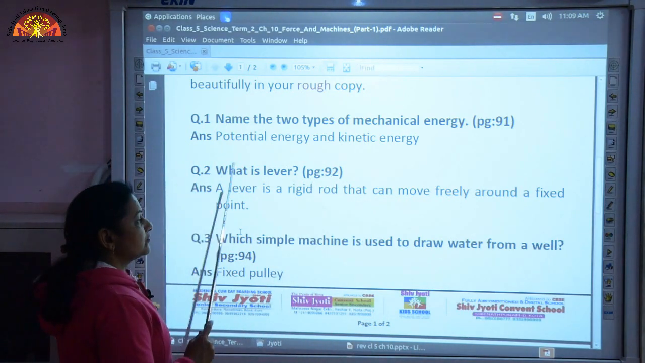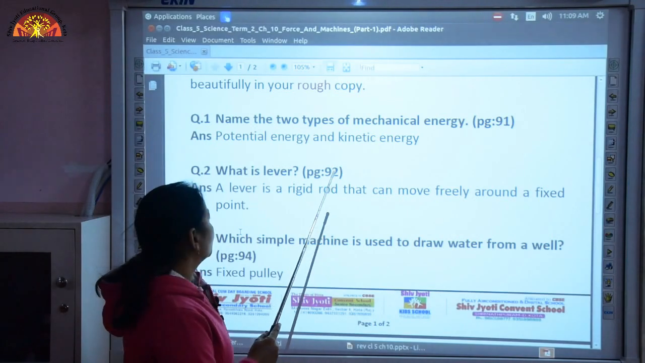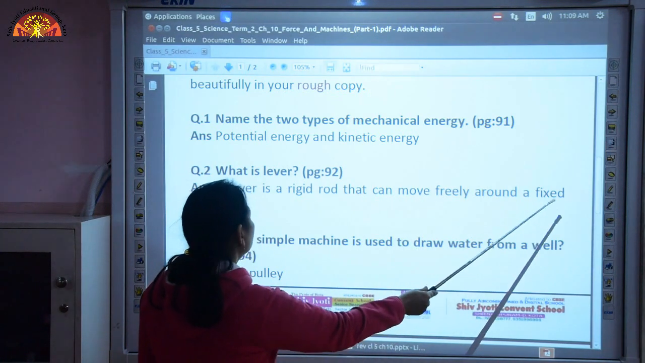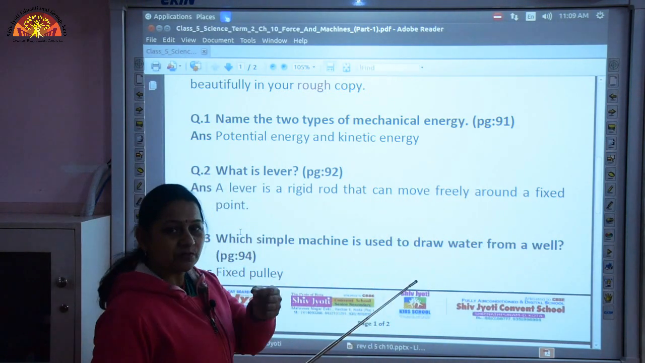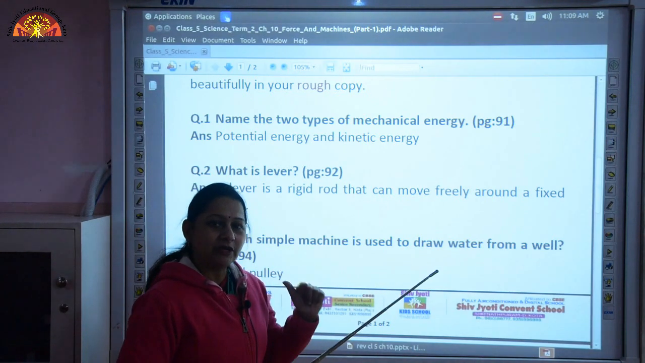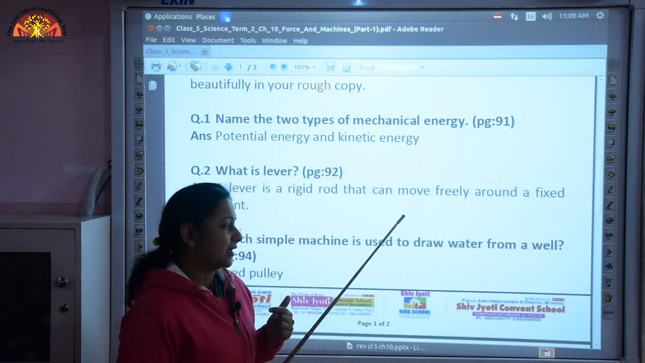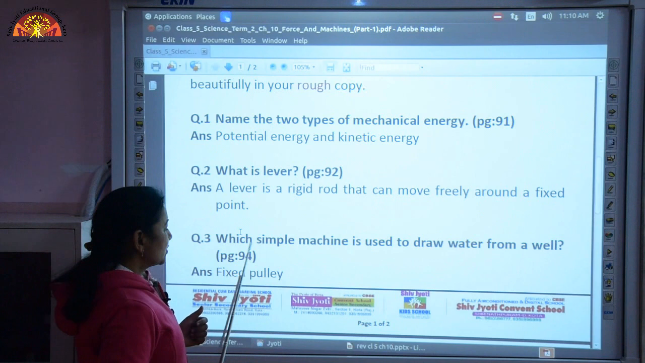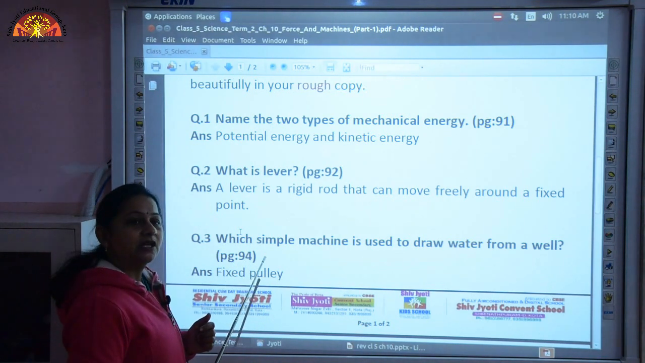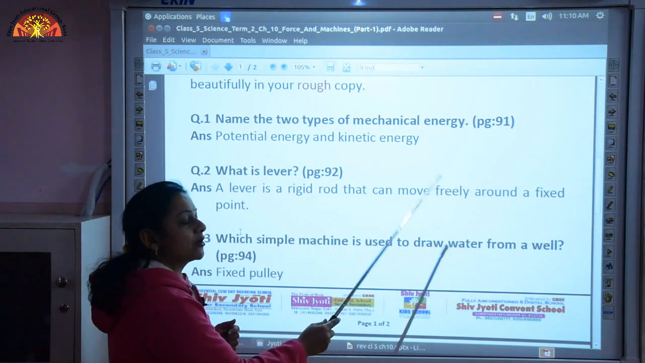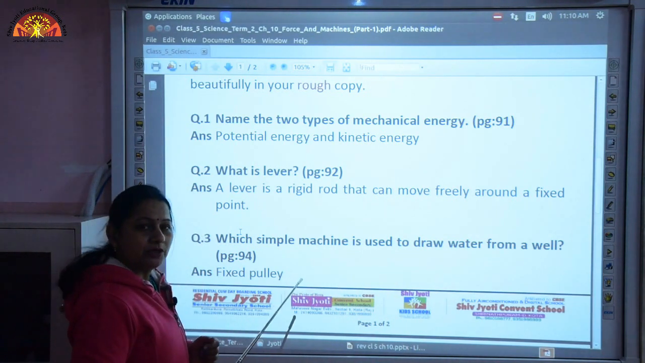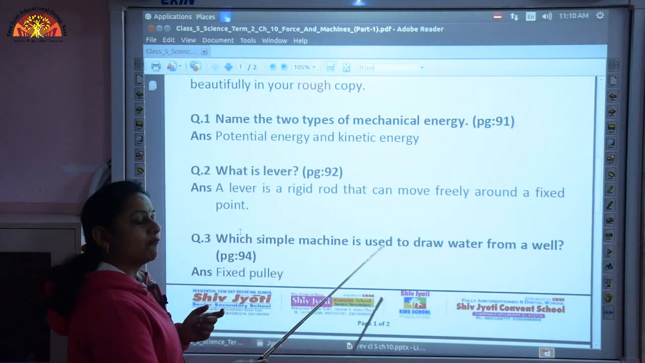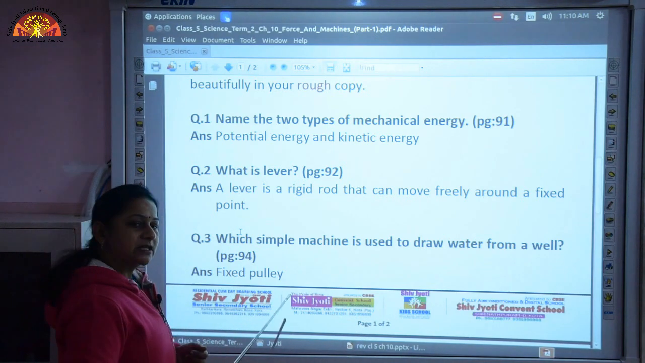Then the second question, which you are going to write on page 92: What is lever? A lever is a rigid rod that can move freely around a fixed point. Here we have a fixed point and the lever moves about the fixed point, and this fixed point is called the fulcrum. Which simple machine is used to draw water from a well? This question is to be written on page 94, and the machine which is used to draw water from a well is fixed pulley. You must have seen a wheel with a groove, and this is used to draw water from the well, which is called the fixed pulley.